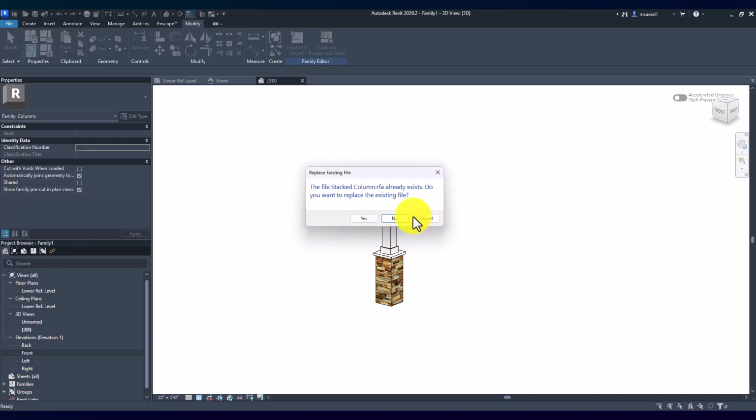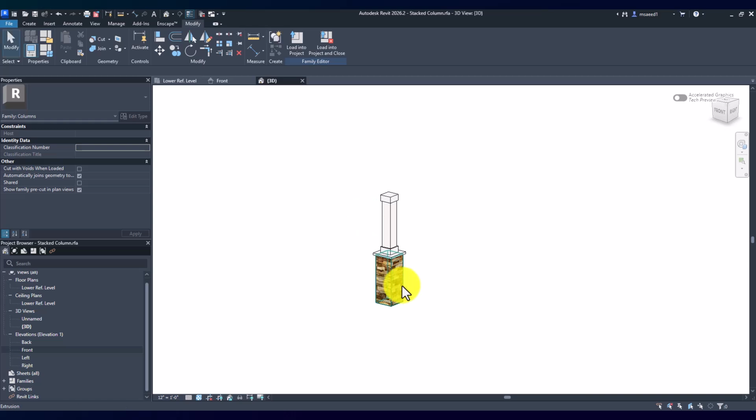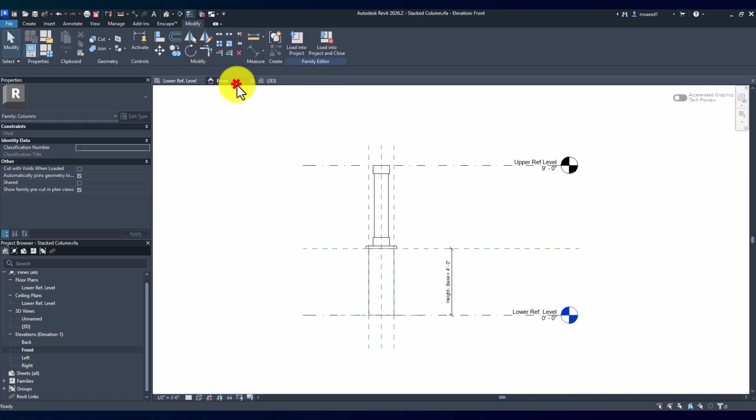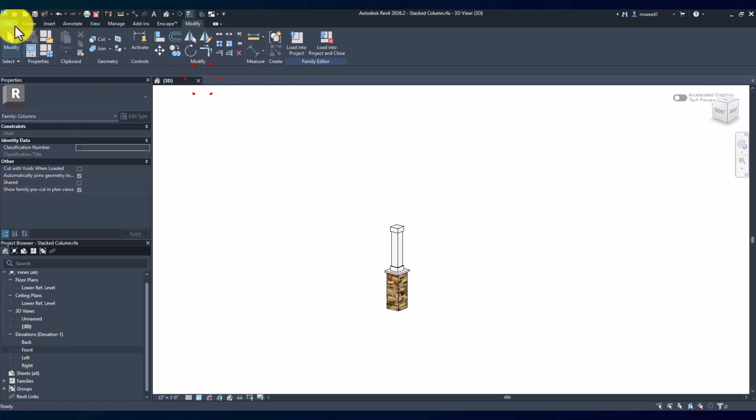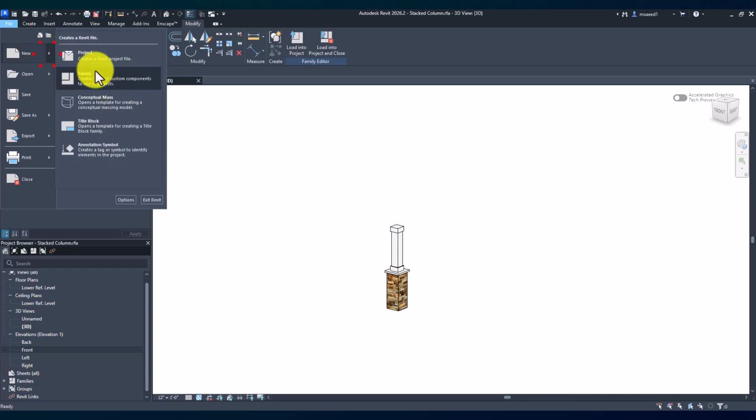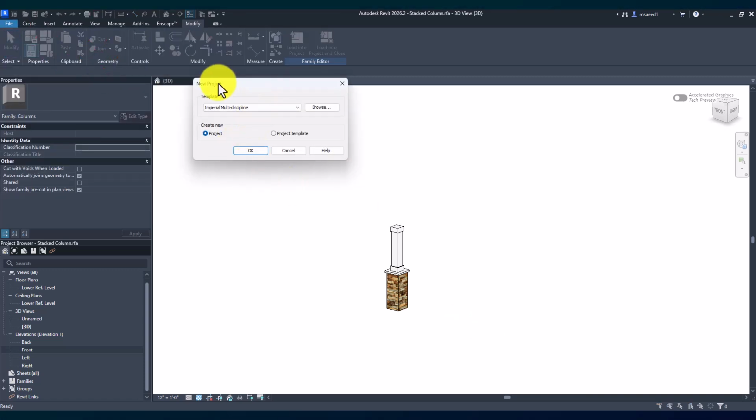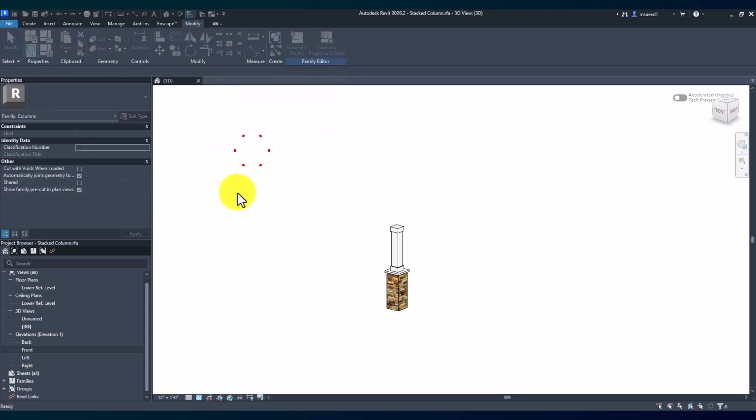Sorry, just on the other screen right now. I'm going to replace the file that I was already working on. So that's perfect. Just going to close these two. We'll go file, we'll go new, create a new project, and new Imperial multidiscipline. That's fine, whatever.